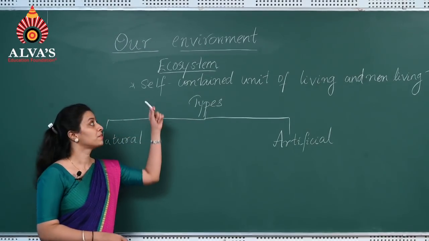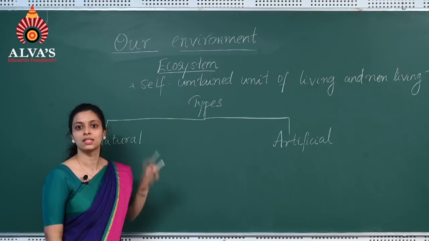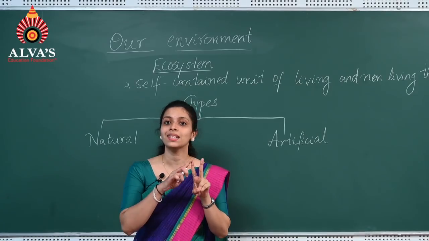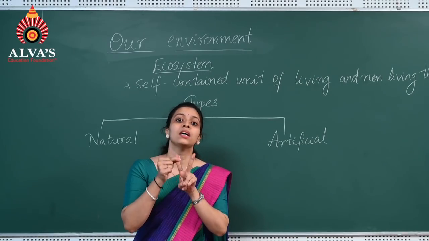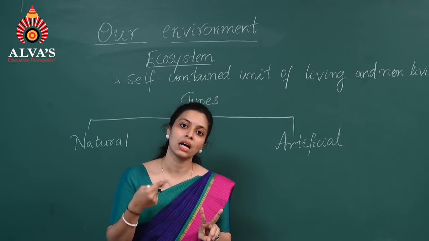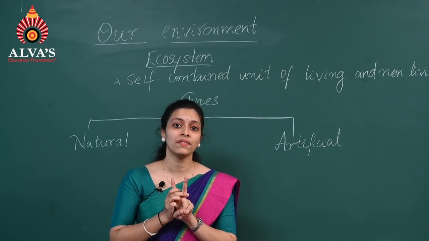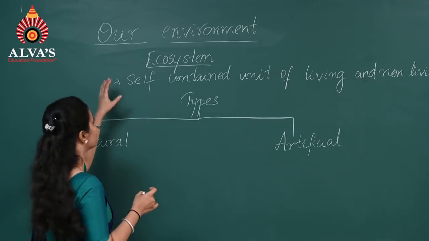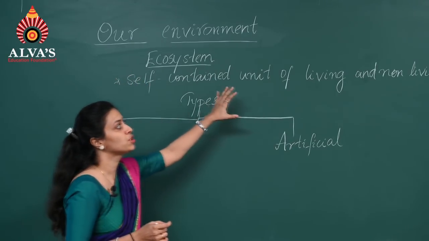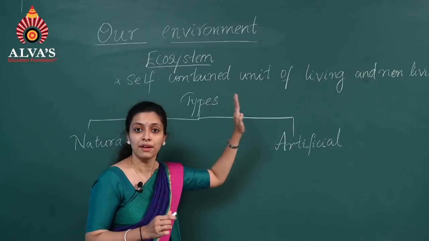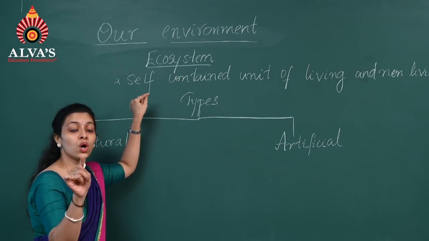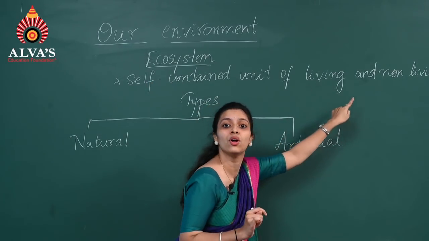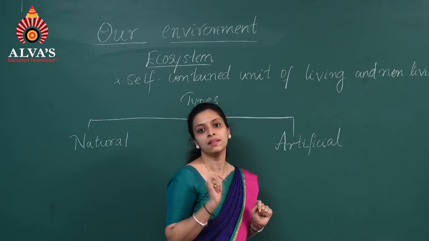So the next important term that we are going to study in this chapter is ecosystem. Ecosystem is a self-contained unit which contains both living things as well as non-living things. As I told earlier, living things means the things that have life. Example, human beings, cow, cat, dog, etc. And non-living things means the ones which do not have life, like bench, desk, chalk, etc. So ecosystem is a self-contained unit of living and non-living things in the environment. And here, you have to note down one more important point, that is, in an ecosystem, there is a relationship between living and non-living things. You can find a relationship between these two things.